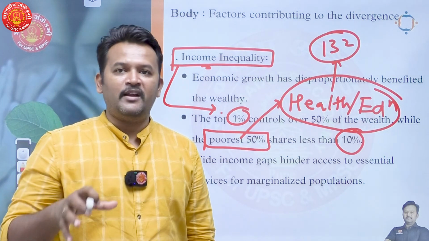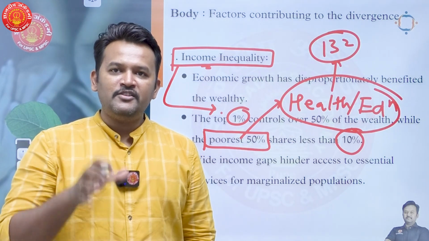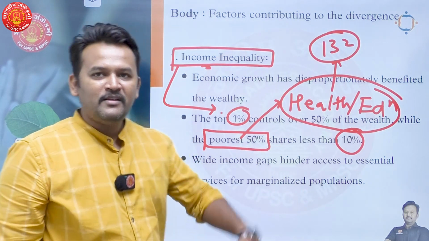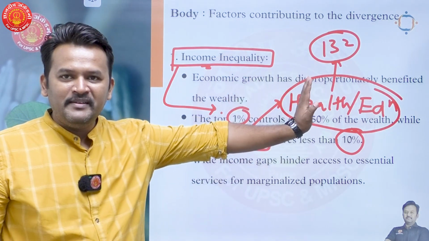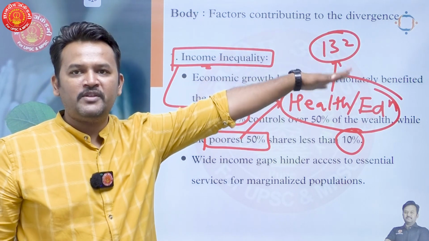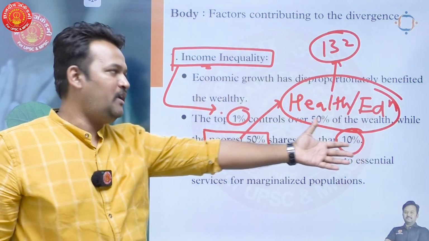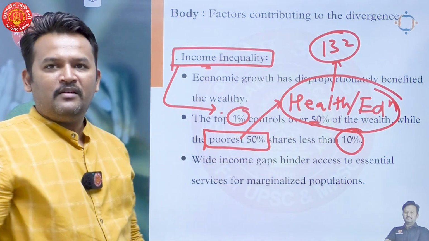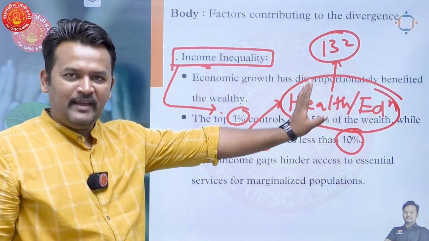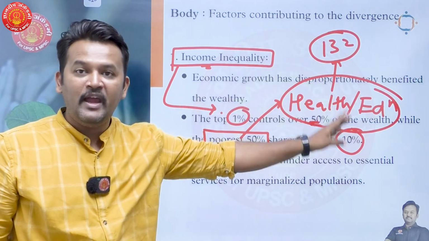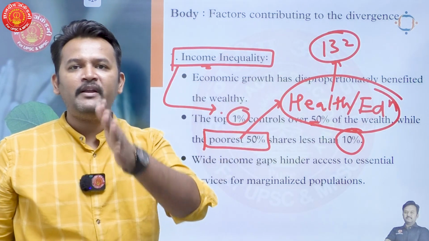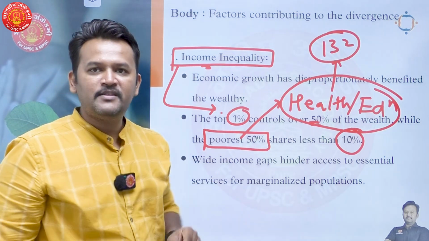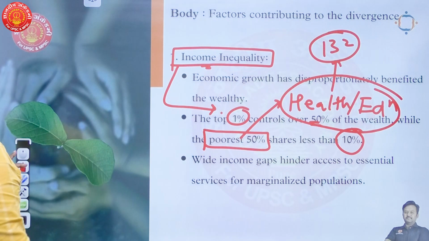So money generation is there, but this generated money is not going into everyone's pocket. This fact highlights that a developed section of society owns around 50% of the wealth. So there exists income inequality, and because of that, human development is lagging behind economic development. So the first reason is income inequality.